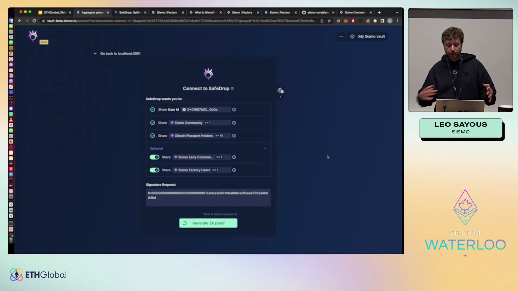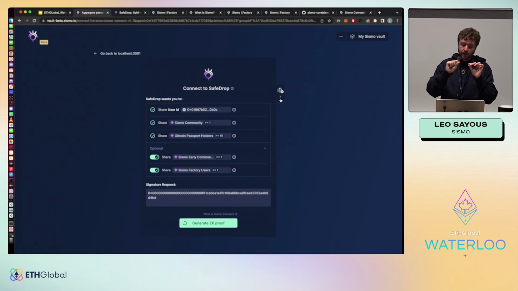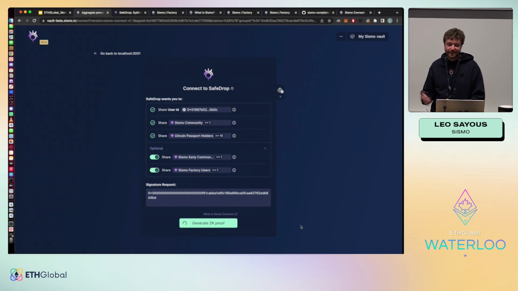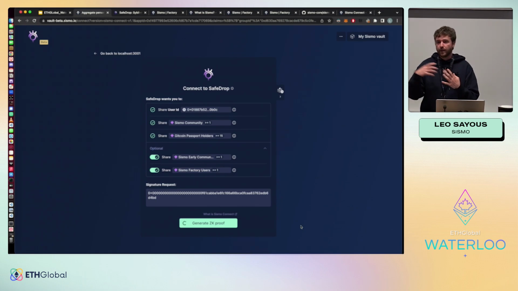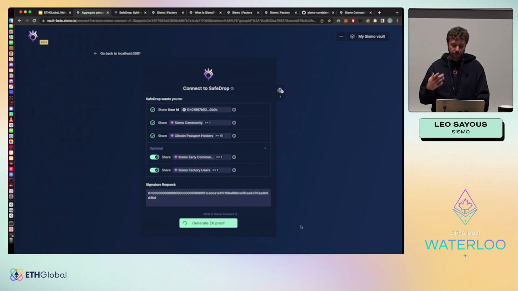Here it takes a while because it downloads all the groups of data of all the holders of the different data gems in the browser. And what happens here is that you generate the ZK proof where you prove who you are inside this group without revealing the account. If the Wi-Fi is a bit slow, it takes a long time to download all the groups, basically. These groups are Merkle trees, I will explain later, but this is how the zero knowledge proof works.